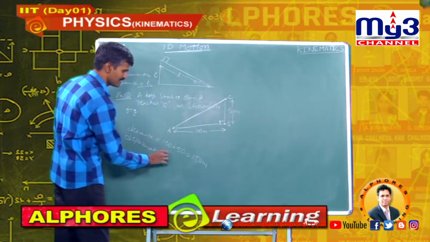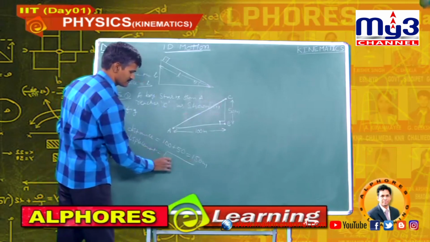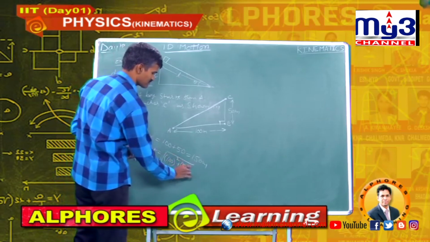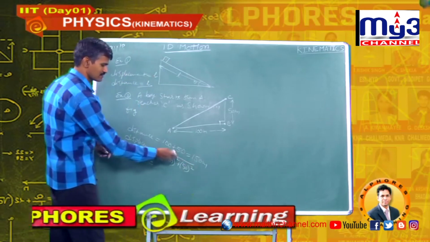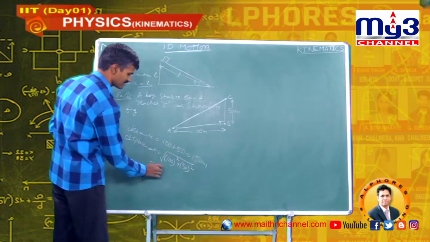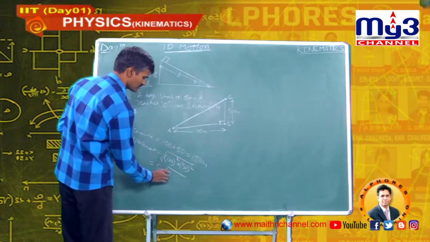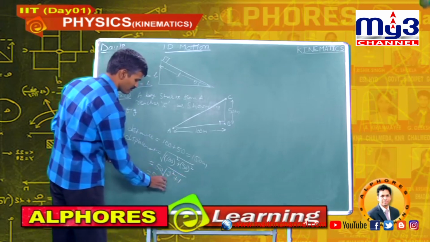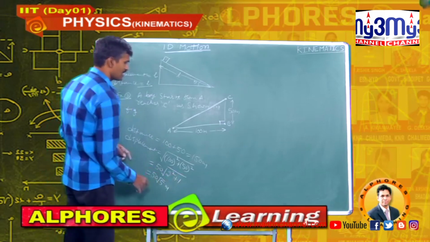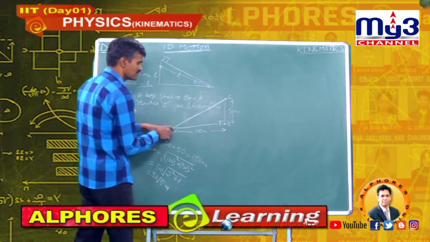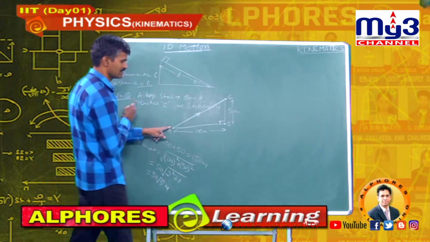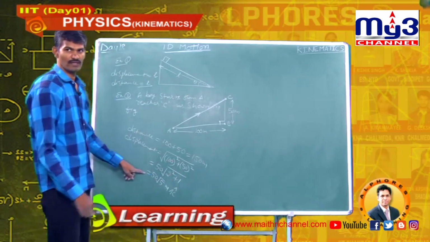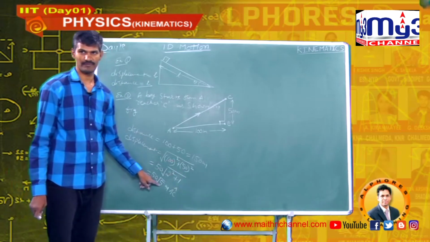So, we can write it as root of 100 square plus 50 square, that is, on taking 50 common, 50 under root 2 square plus 1, which is 50 root 5 meters. It is a vector quantity, so we have to mention the direction, that is AC cap: 50 root 5 AC cap. Okay?